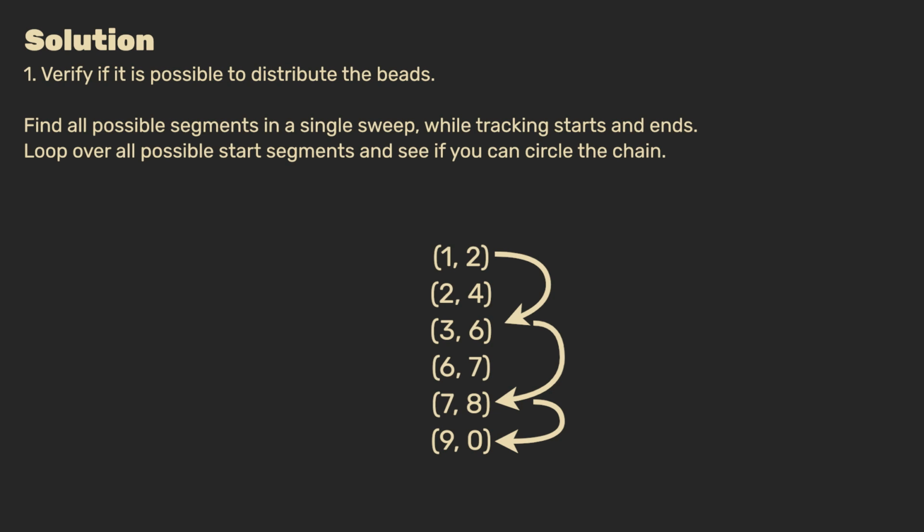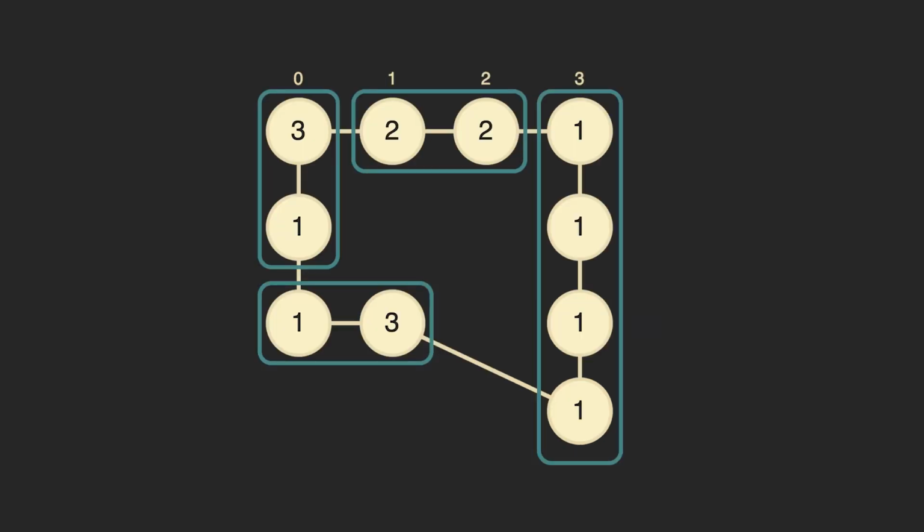If we had not found a loop, we would start at the next segment, which is 2, 4. Now the segment that would have to follow should start with a 5. There is no such segment, hence 2, 4 cannot be part of the solution. In this example, however, we already found a solution, and we can visualize it as follows. And that's all there is to it. You now should have the knowledge and insights to write an algorithm which solves this programming problem.